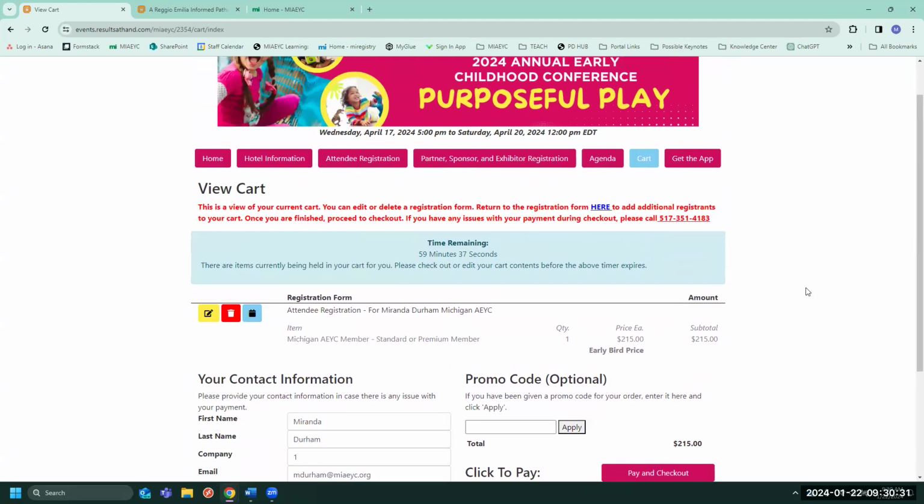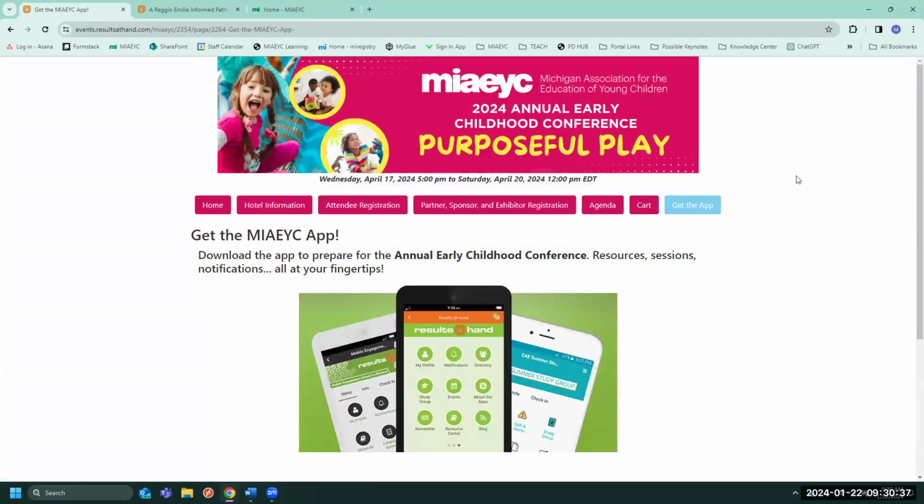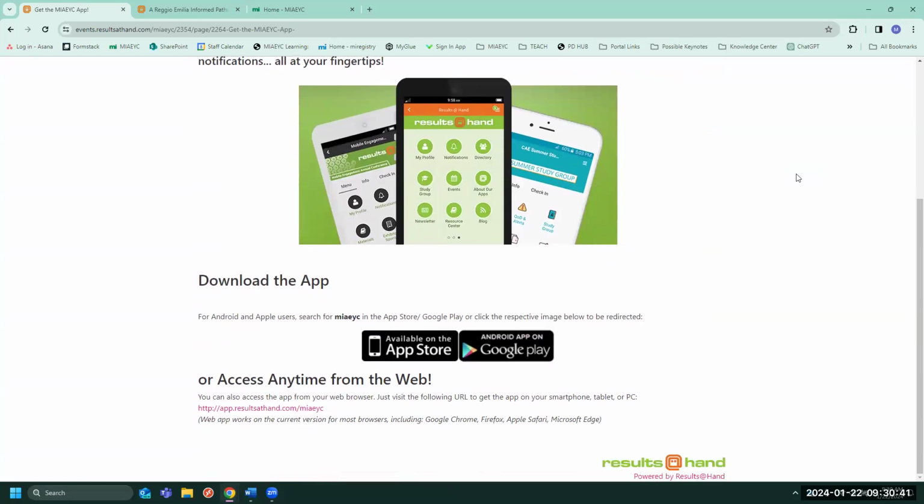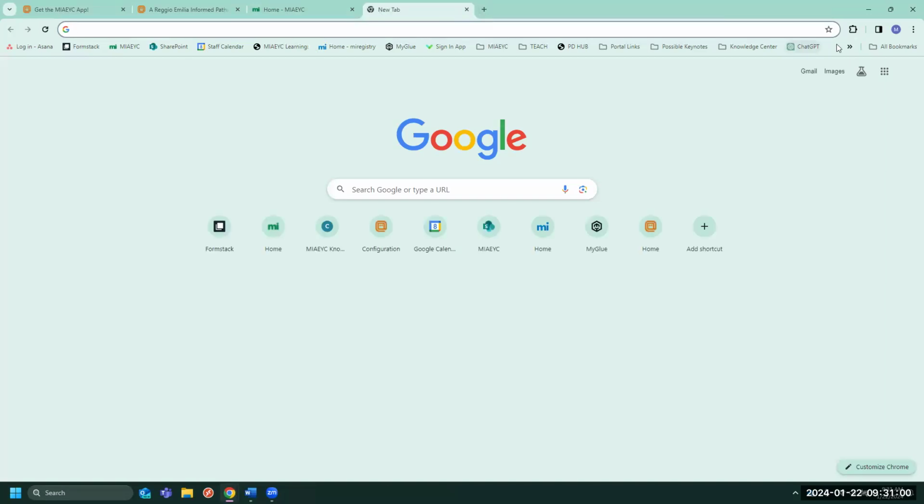Don't forget to download the Michigan AEYC app. You can find the link by clicking on Get the App tab. Just searching MIAEYC or Michigan AEYC in the App Store or Google Play, you'll be able to find our conference app. If you don't have access to a smartphone, you're always able to access your account on the web by using this link below. Once you have downloaded the Michigan AEYC app, it will request your email code from your login.